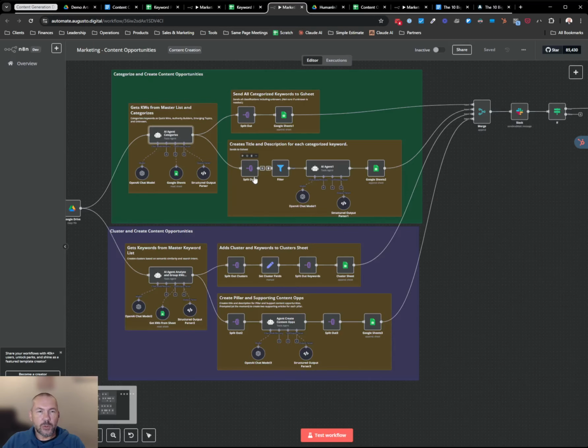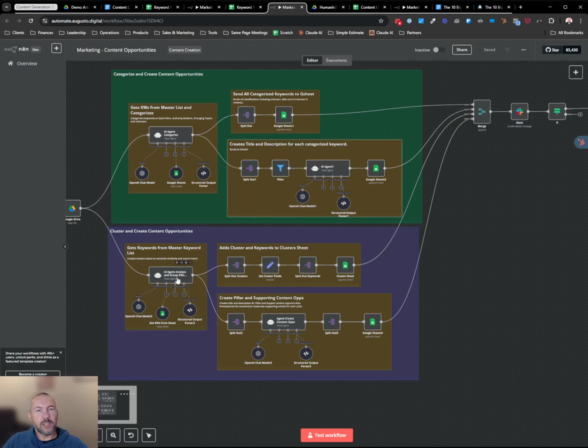So we go through, we categorize these keywords and figure out what are the categories that we want. Categories could be things like quick wins, which would be high monthly search volume, low difficulty. Authority builders are high monthly search volume, high difficulty, so if you can rank on that, you are an authority in that area. Or emerging topics, so low search volume, but things that people are talking about. And then we create a title and description for each one of those keywords.